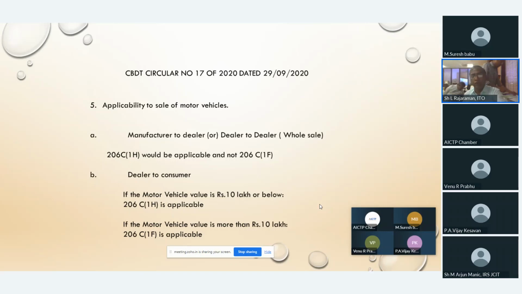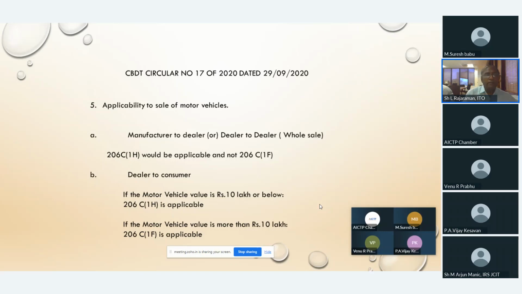What is 206C(1F)? We are going to see that again in the coming lines. So again, to repeat: manufacturer to dealer or dealer to dealer, 206C(1H) would be applicable and not 206C(1F).